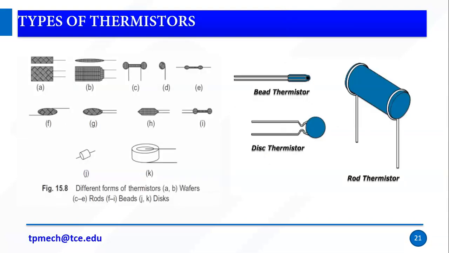Thermistors may have different shapes, sizes and types. One is wafers, which are similar to diaphragms or A4 paper sheets, like plates. A and B stand for wafers. C to E stand for rods. F to I are beads, the bead thermistor. The next one is the disc thermistor, J to K. So this is rod, bead and then disc. Based on the size we have different types.